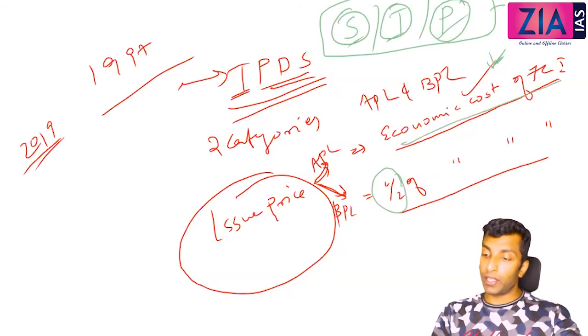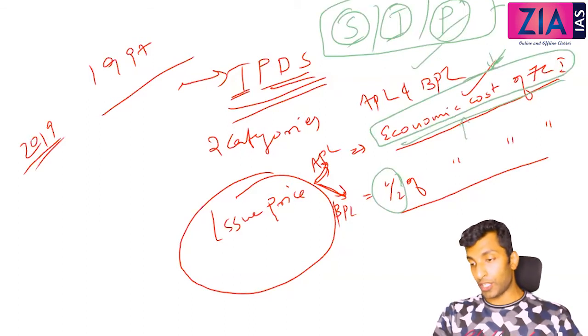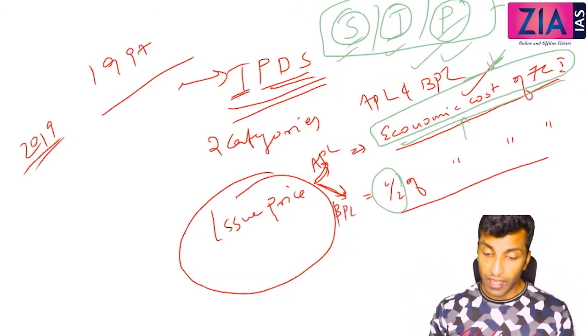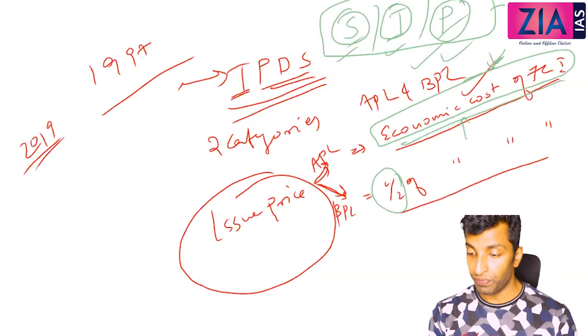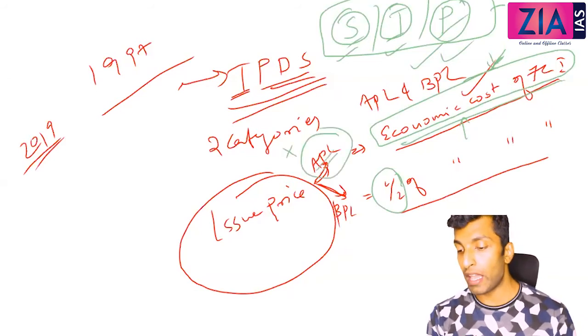So this was actually the question. What is economic cost? It is the cost of storage, transportation, procurement, which is incurred by FCI. Now see, what was the issue here? The issue here is after some time APL stopped buying this. Why did APL stop buying this? You can think logically here. APL is getting at economic cost.